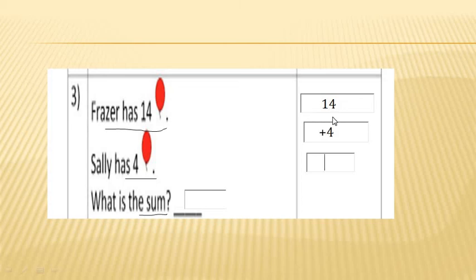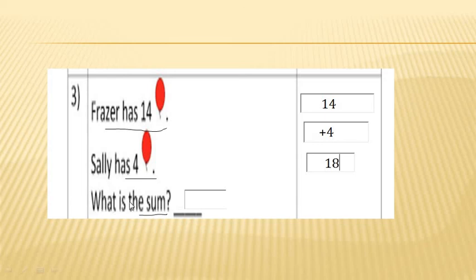Look, by adding 4 to 14, what happens? 4 plus 4, I get number 4, after that 5, 6, 7 and 8. I should write number 8 and 1 plus 0 is 1. So 14 plus 4, I get number 18.